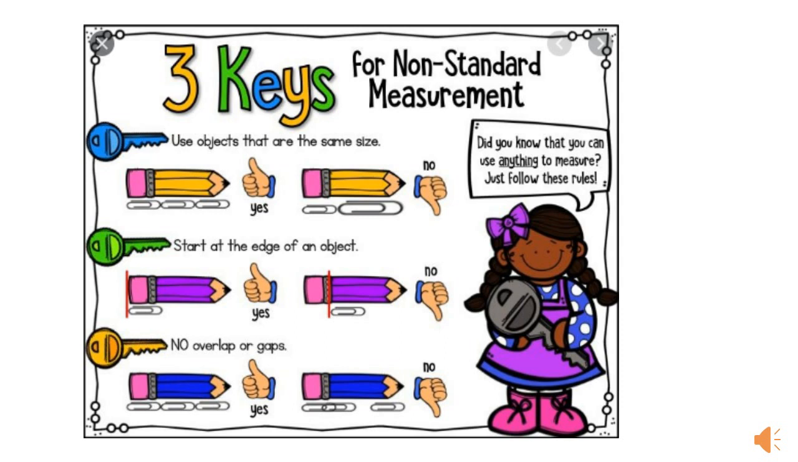Remember the 3 keys for non-standard measurement. First, use objects that are of the same size. Second, start at the edge of the object. And third, there shouldn't be any overlaps or gaps. Okay children? Now measure 10 things at your house using non-standard units of length. Thank you.